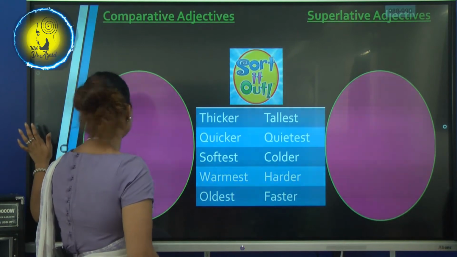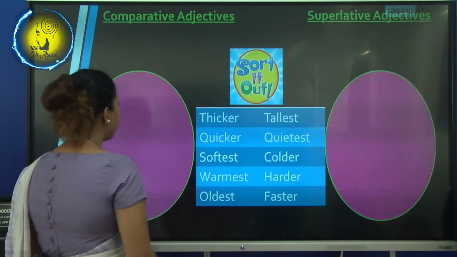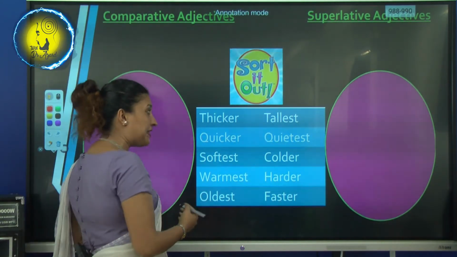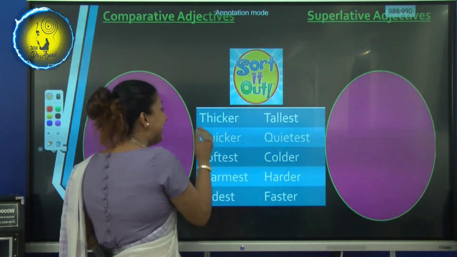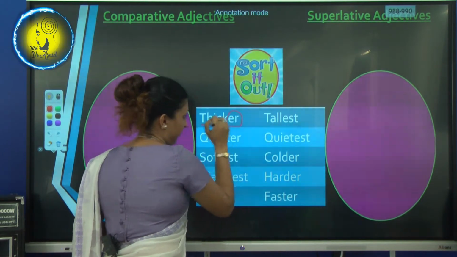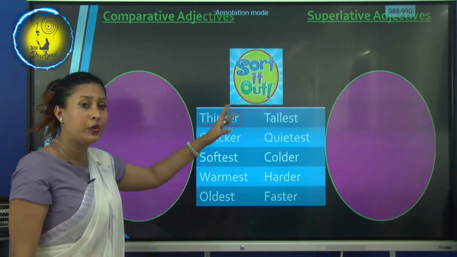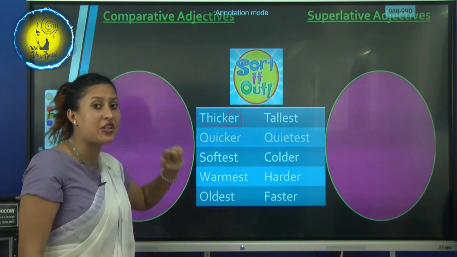Read the first one. Try to read it by yourself. Try to read. Thicker. What is it? Thicker. So thicker, here you have er. What is it? Er. So er. Now can you remember? I taught you.